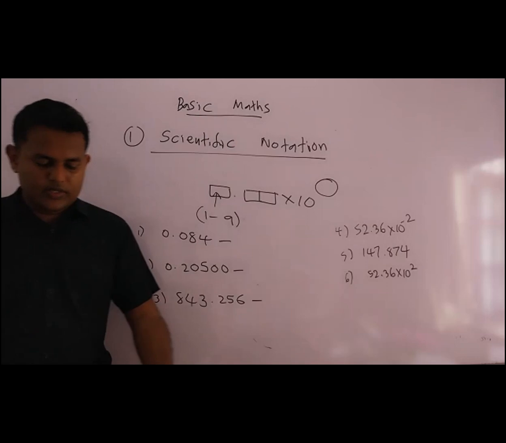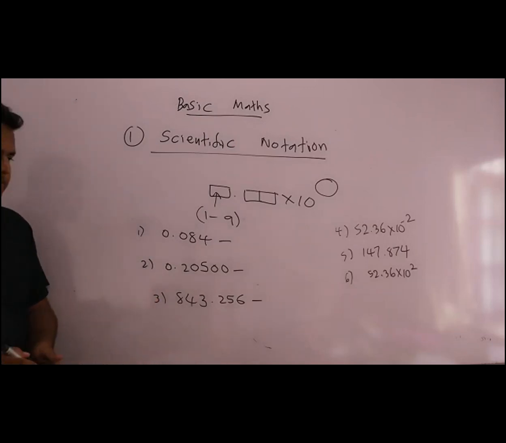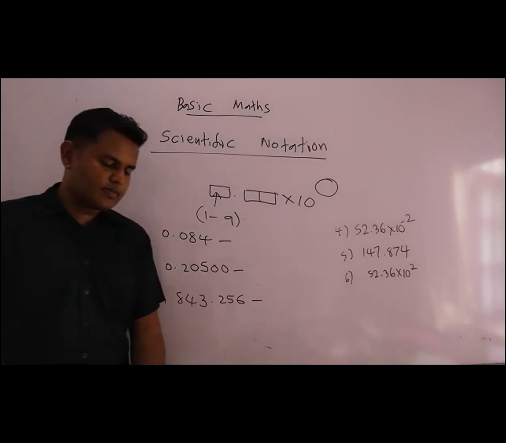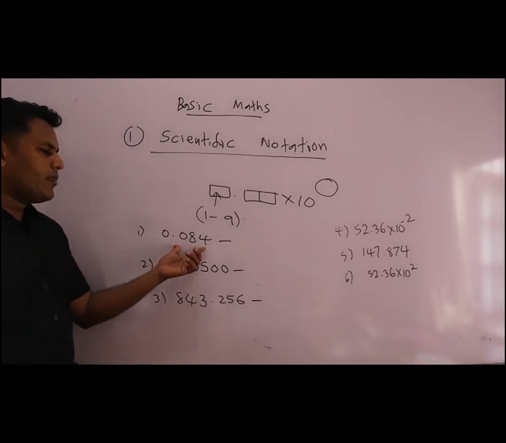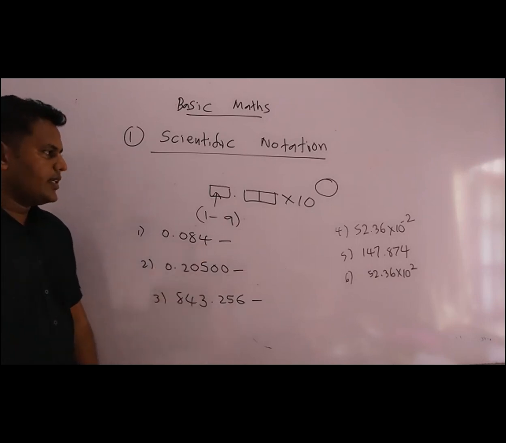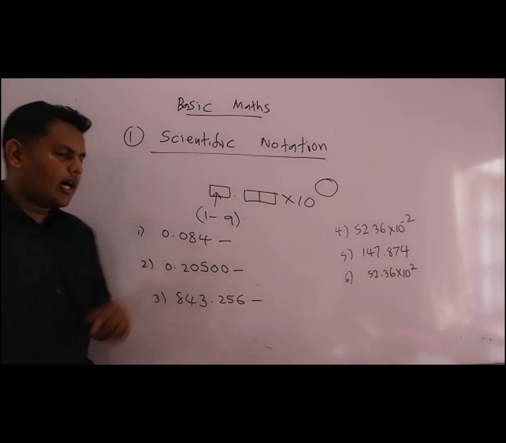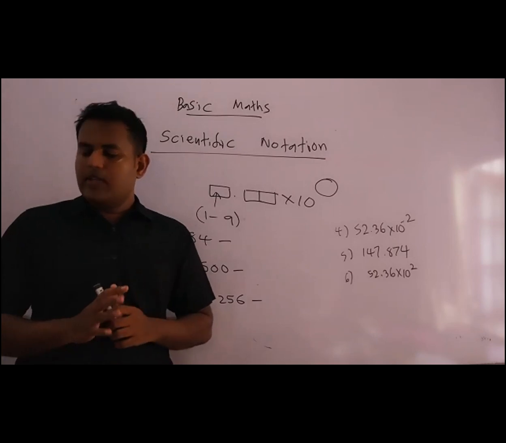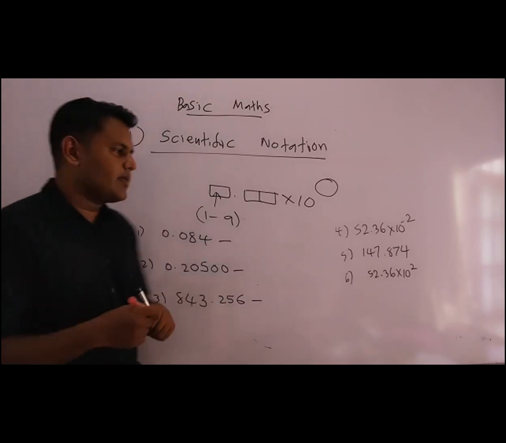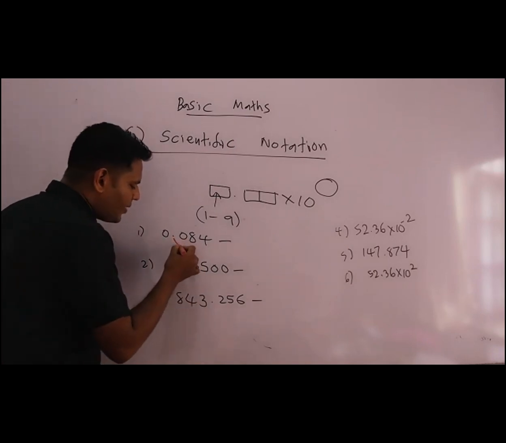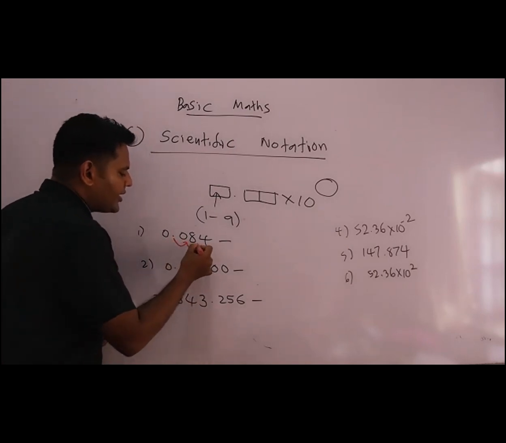Now, when we consider 0.084, how to write in the scientific notation? When you are writing in the scientific notation, you have to move the decimal point. So we'll be taking this decimal point here one step and here another step.